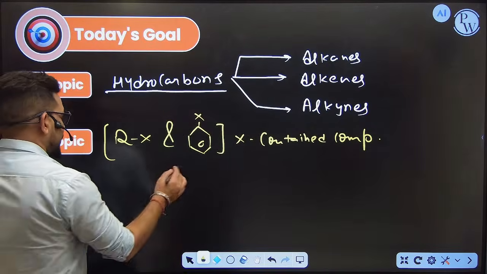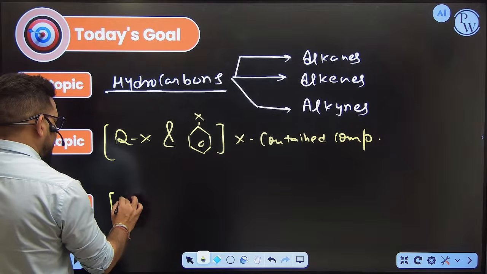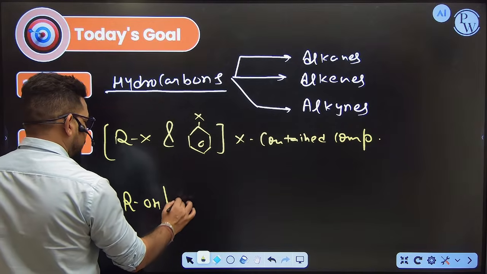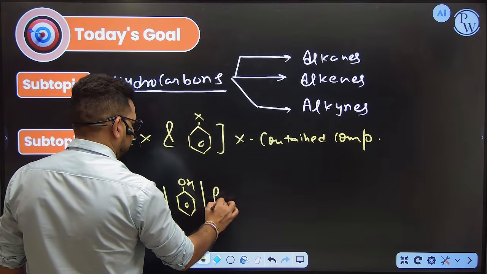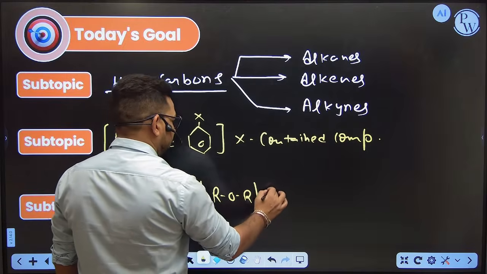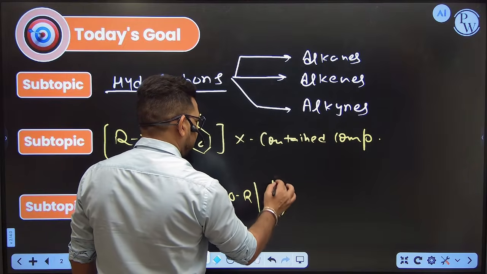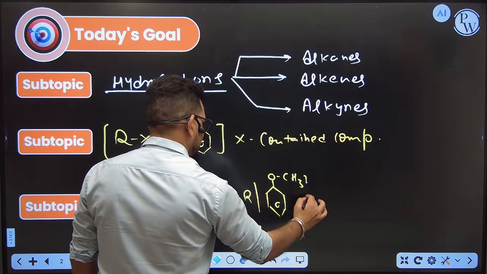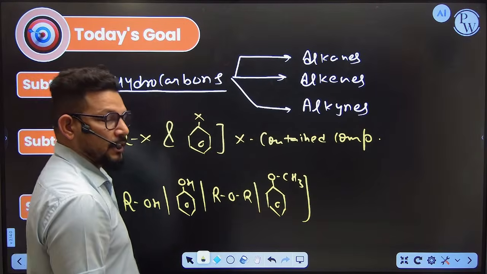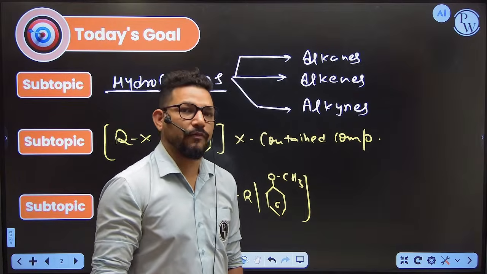Then after the third chapter, we are going to discuss alcohol, phenol, ether. This chapter is considered in class 12th as the chapter named alcohol, phenol, ether.